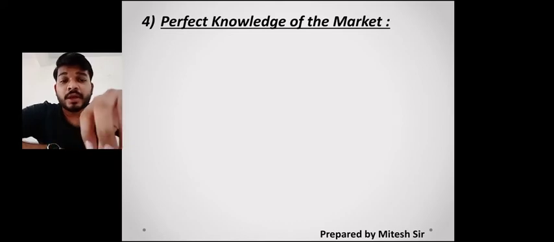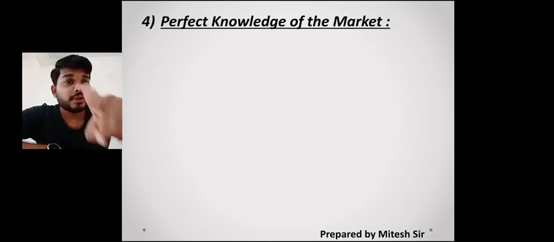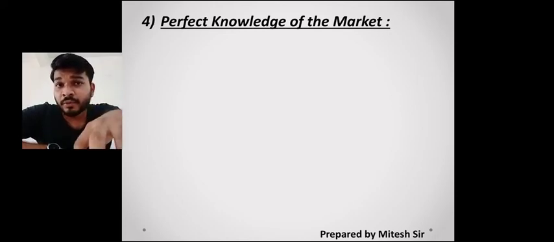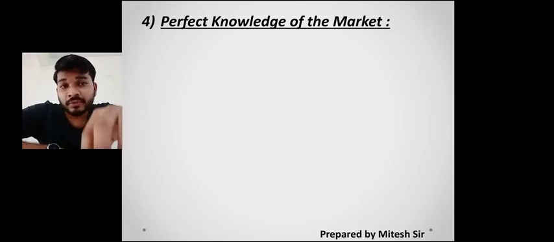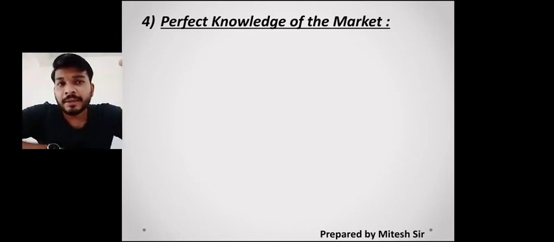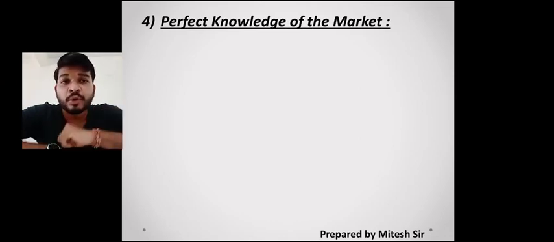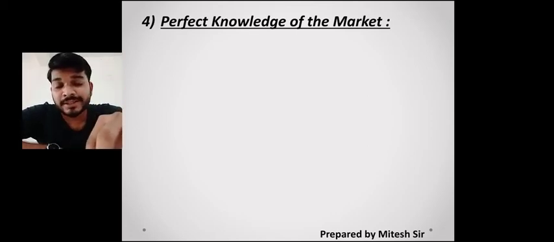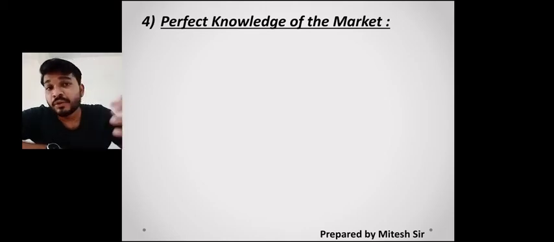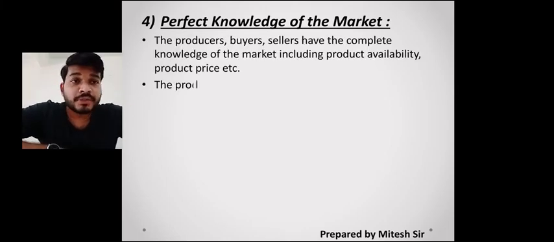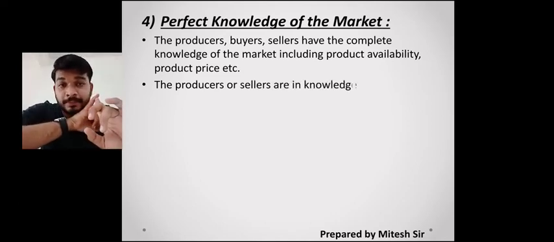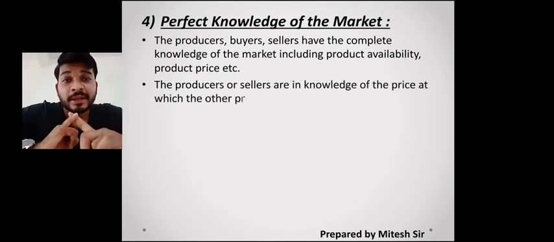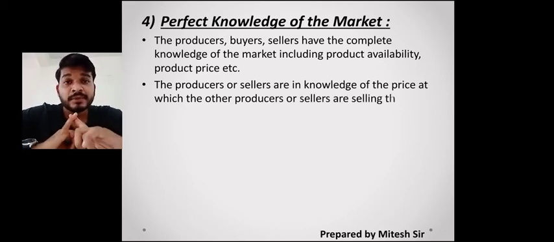Many times you find that some product which is very high quality is available at a lower price, so you doubt, yes, you doubt whether he is cheating you with a duplicate one or not. Same way, if a product is reasonable but it is at a high price, you also doubt that he is going to charge me a good deal more money and wants to earn more profit. So this becomes a doubtful thing. So here not only the seller but also the buyer as well as the producer should have perfect knowledge of the market. Here we find that they should know what the availability is, what they have to keep in mind. Is this product available everywhere in the market or is it specially coming from some far places?